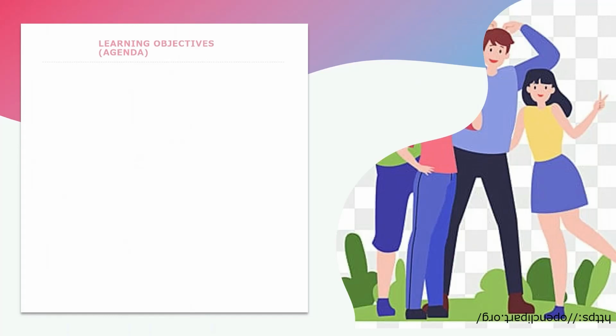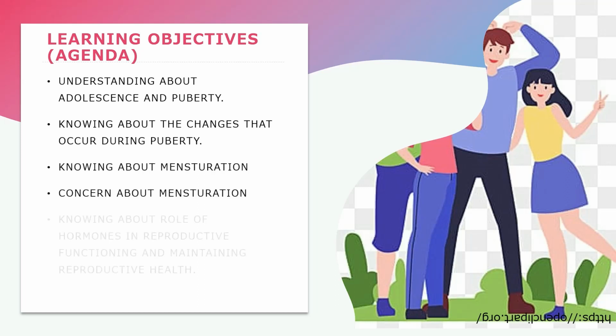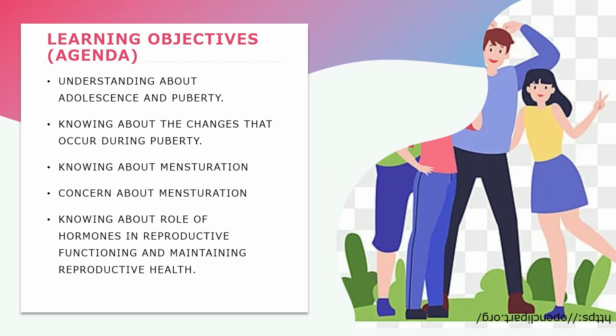So the main motive and the learning objectives of this video is to understand about adolescence and puberty, and also to understand the difference between adolescence and puberty. Next is to know about the changes that occur during puberty, to know about menstruation and its concerns, and also to know about the role of hormones in reproductive functioning and maintaining reproductive health. So let's start.